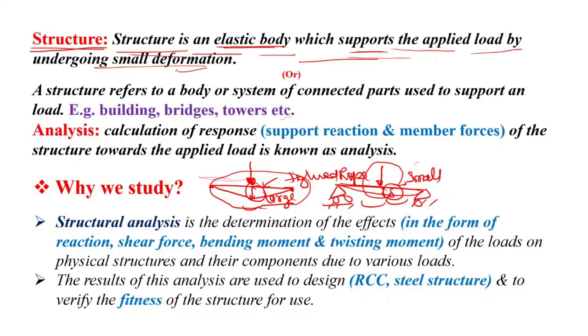Same is written over here, that a structure is an elastic body which supports the applied load by undergoing small deformation. And another definition of a structure is that a structure refers to a body or system of connected parts used to support a load, right? Some civil engineering structure examples are buildings, bridges, towers, etc. So these examples are related to civil engineering, correct?